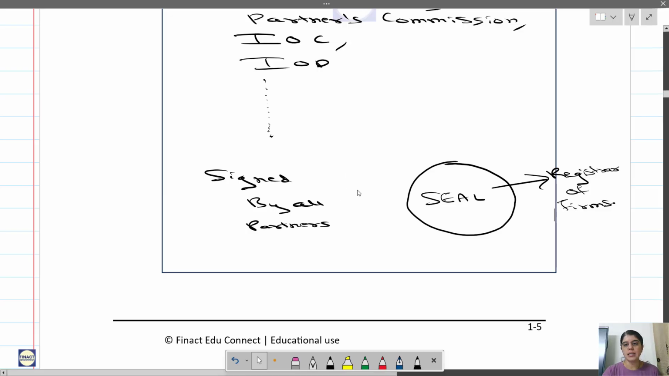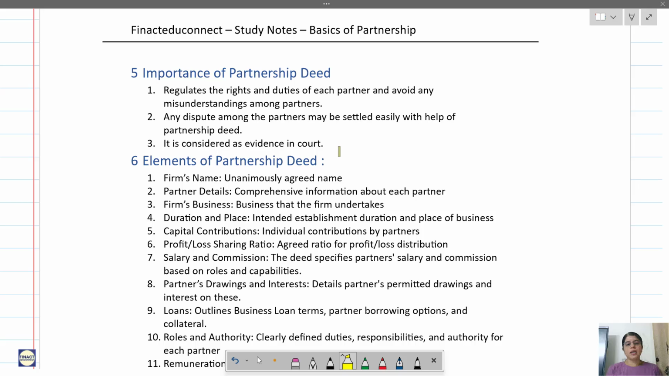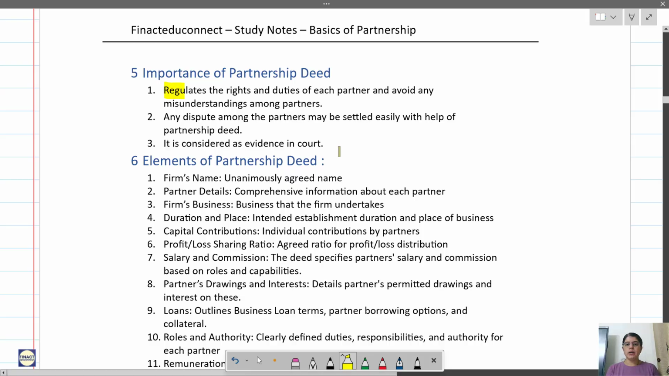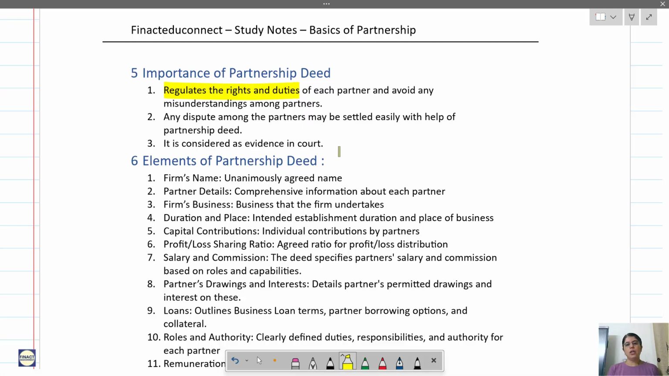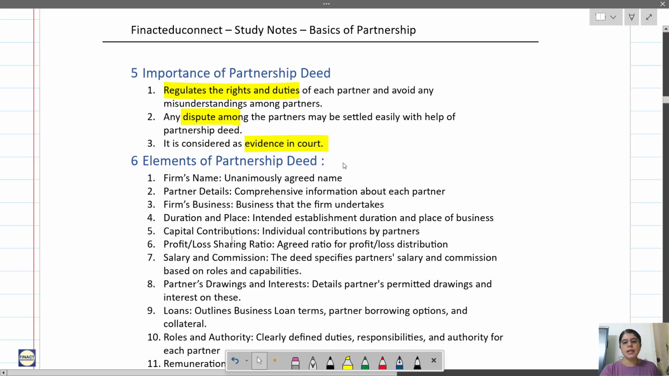So just write this. Now let us understand what is the importance of partnership deed. See, if it is written, it will help them to regulate rights and duties. When it is specified in the written document, everyone can refer to it. And it will avoid misunderstandings or any disputes among the partners. Correct? And the third thing is, it will serve as evidence in the court. We have already discussed this when we discussed the benefits of written agreement over oral agreement.